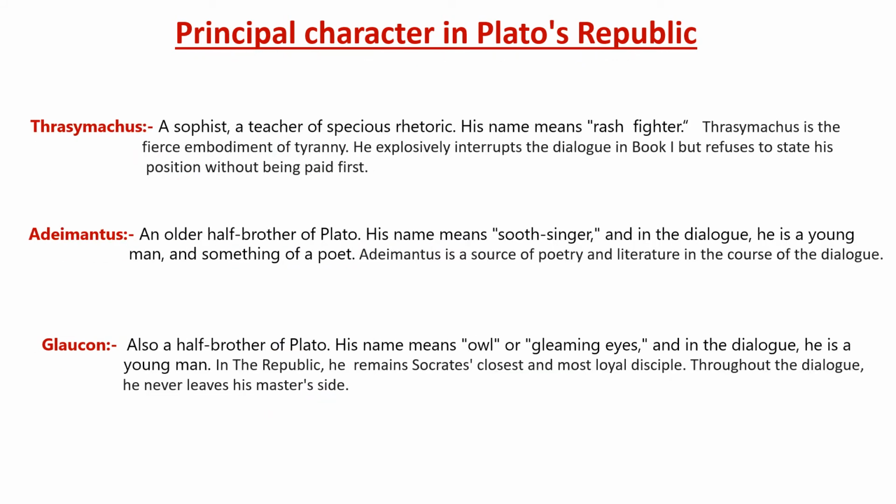Now Thrasymachus: his name means rash fighter. Adeimantus, an older half-brother of Plato, his name means soothsinger. Glaucon, also a half-brother of Plato, his name means gleaming eyes.